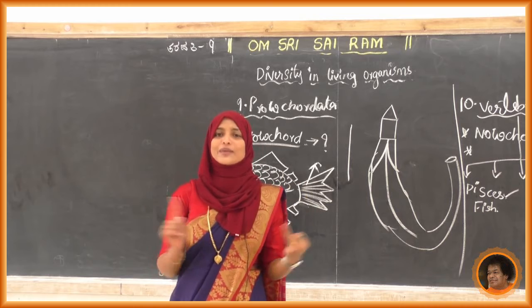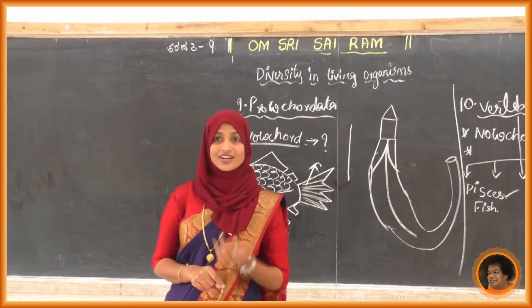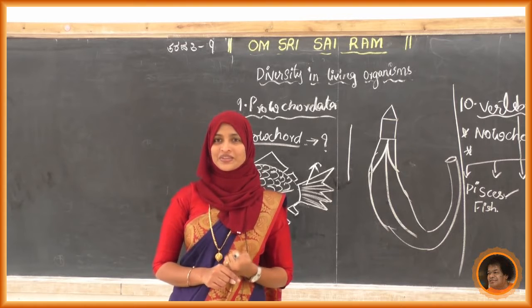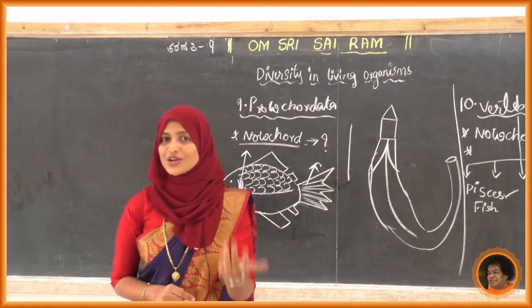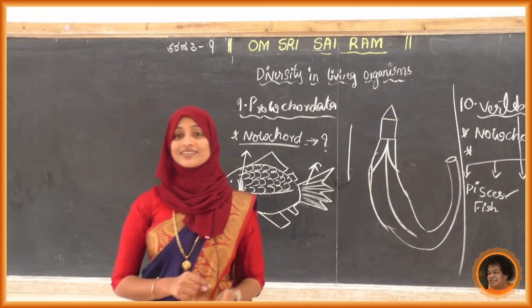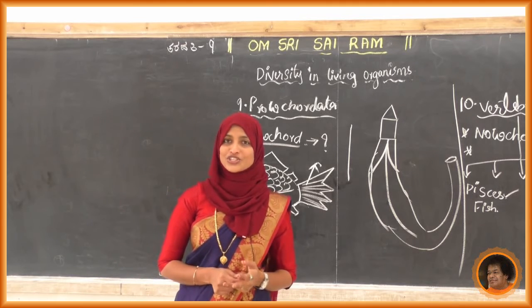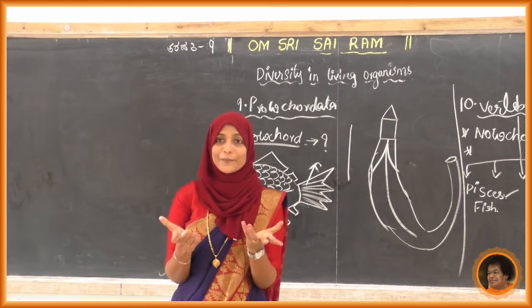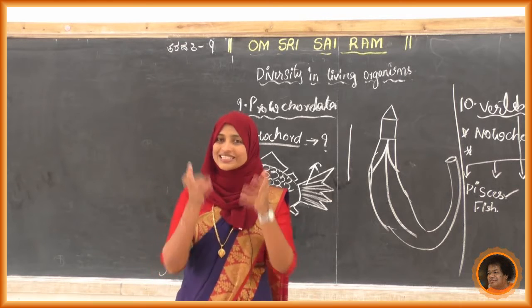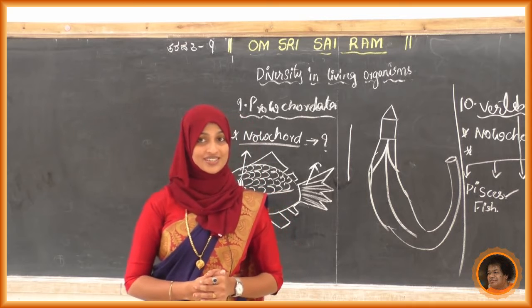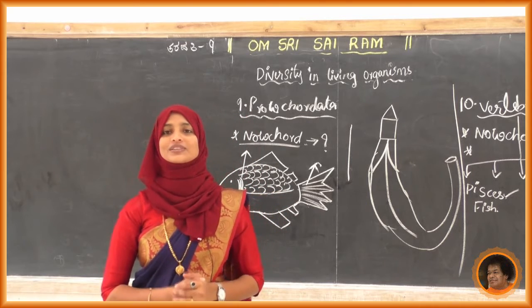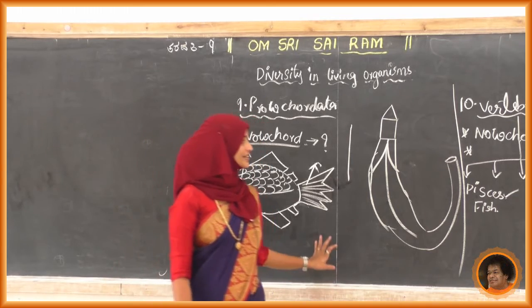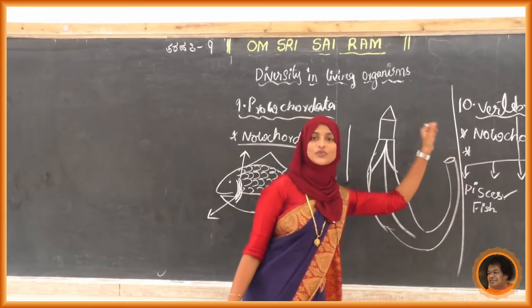Catfish, snakefish, goldfish, those are freshwater fish. Many freshwater fishes are there, also guppy. So just collect the names of the fish and observe the diagrams in the textbook. So we have completed Pisces.